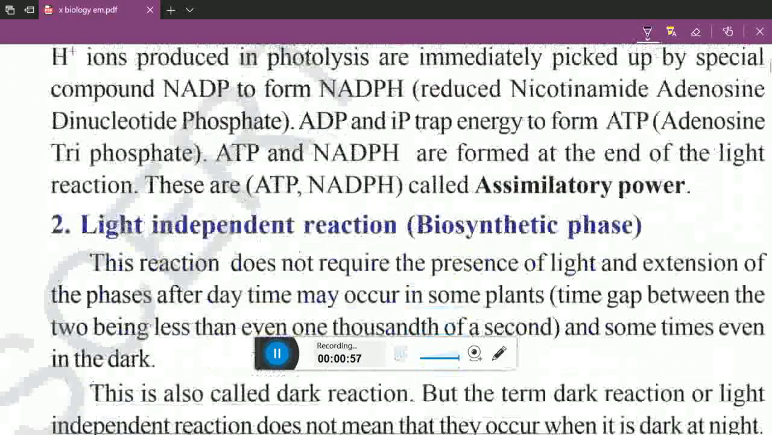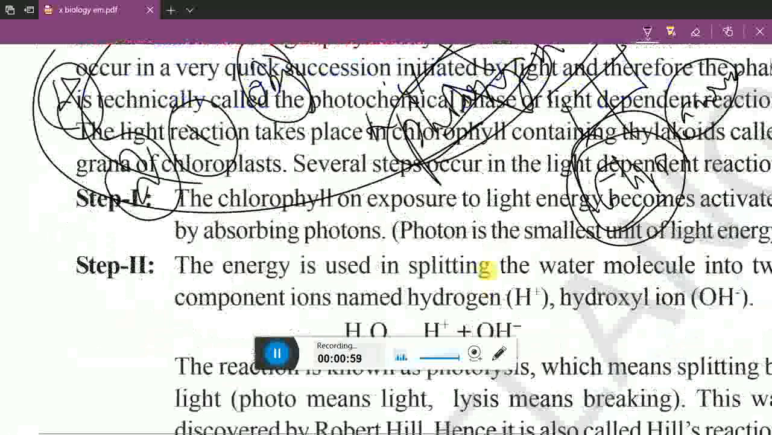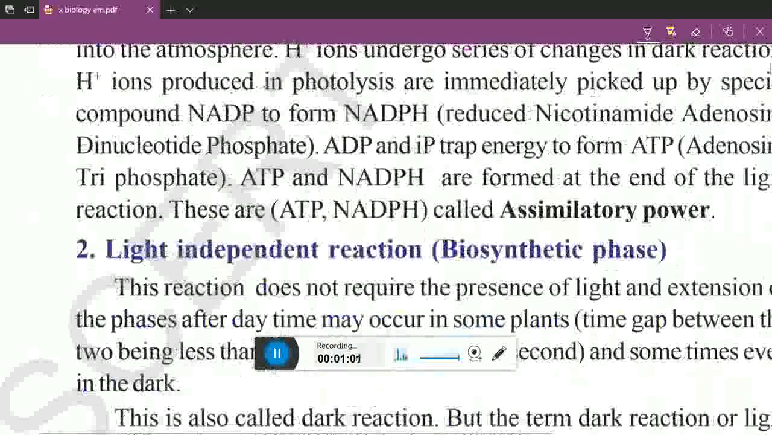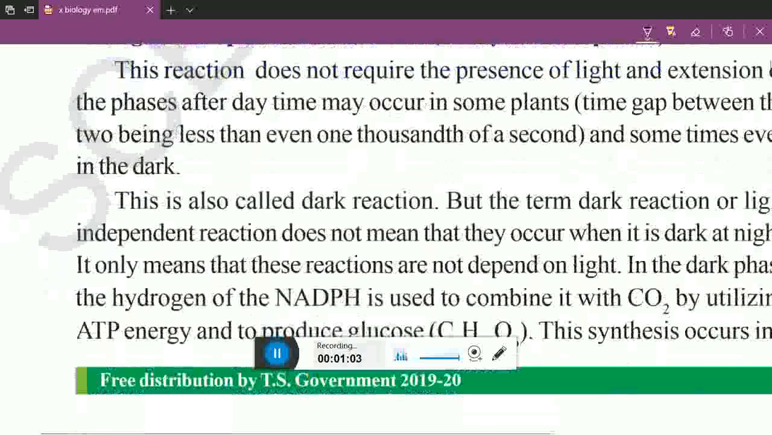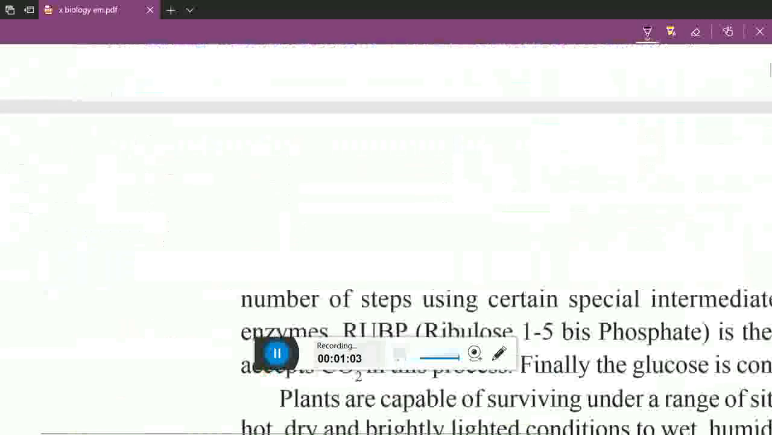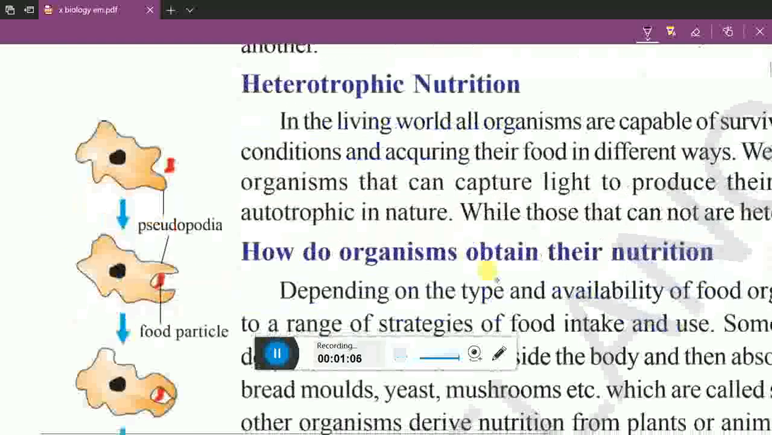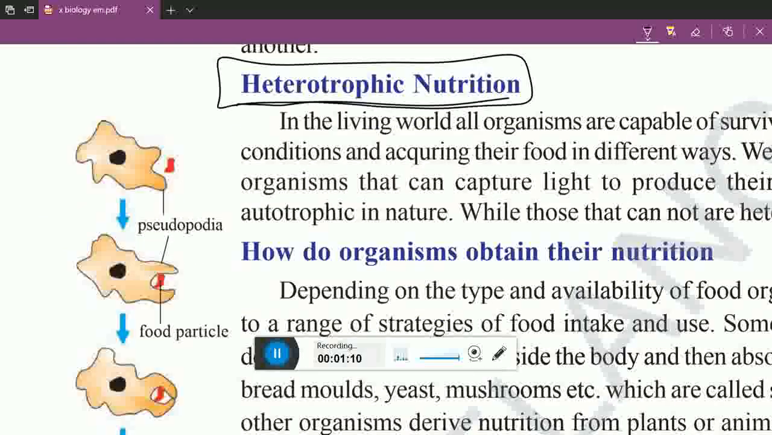Here there are steps: step 1, step 2, step 3, step 4. We are not going to discuss all that. Now we are entering into a new topic, heterotrophic nutrition. This is most important. Till now we have discussed autotrophic nutrition. Open your fair notes and see, starting in the classes which we discussed there.